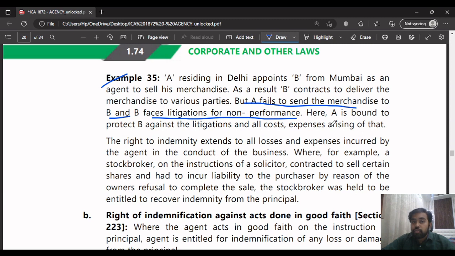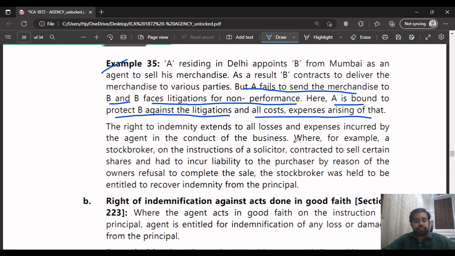Then the agent had to deliver the goods. That time the third party will sue the agent. So here the principal is bound to protect B against the litigations and all the costs or expenses arising out of that. Okay, understood. This is the right of indemnity.